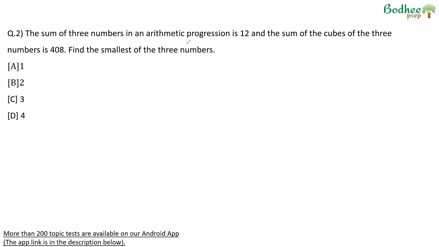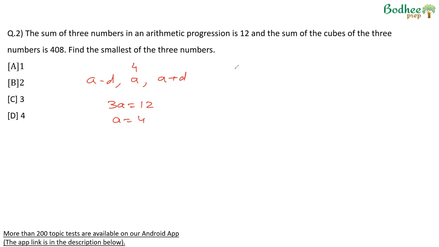The sum of three numbers of an arithmetic progression is 12. Arithmetic progression sum. So we can say a minus d, a, and a plus d are the three numbers. And therefore, the sum of these three numbers will be 3a. This is given as 12. So a becomes 4. This is one of the numbers.